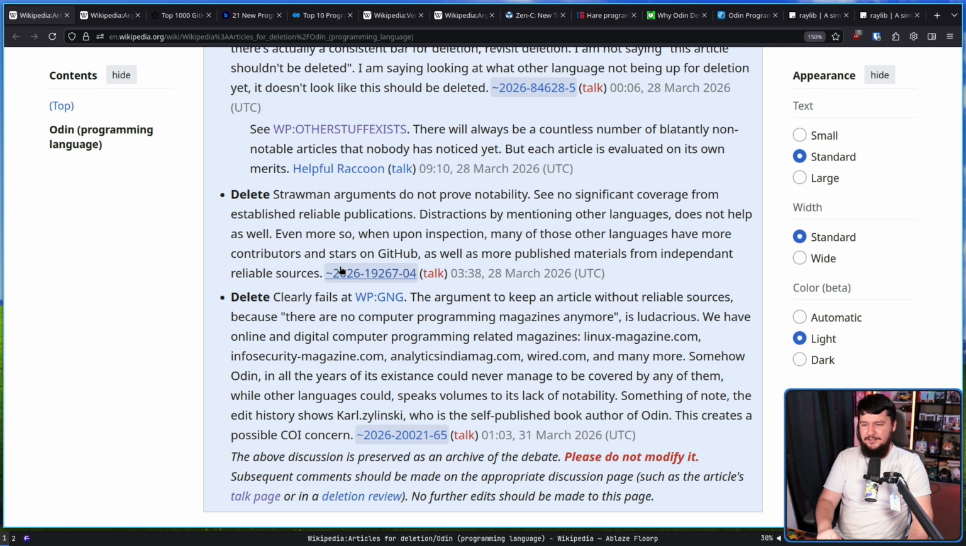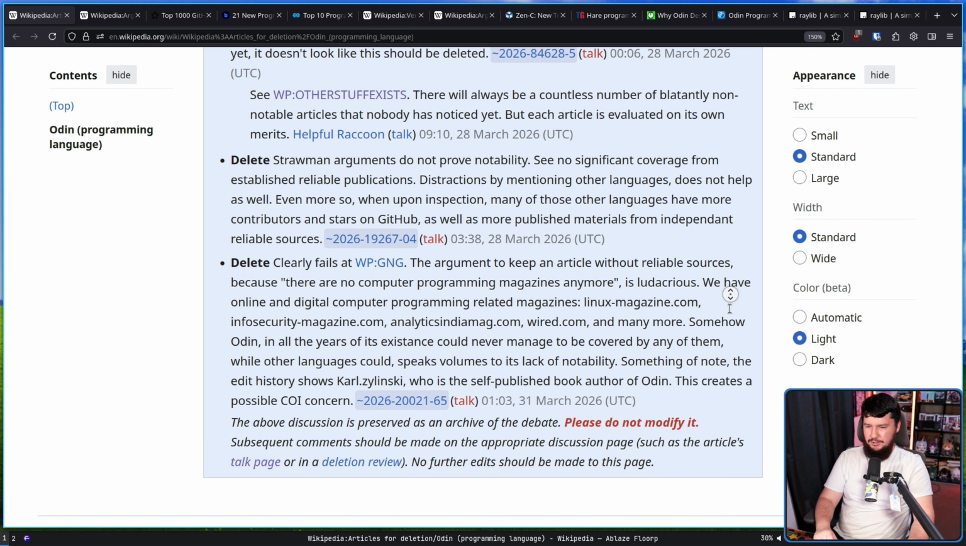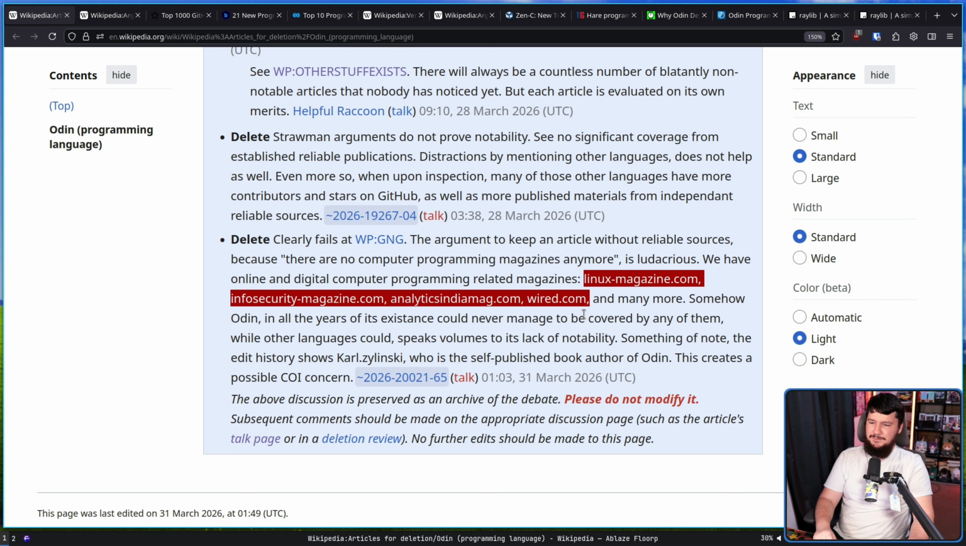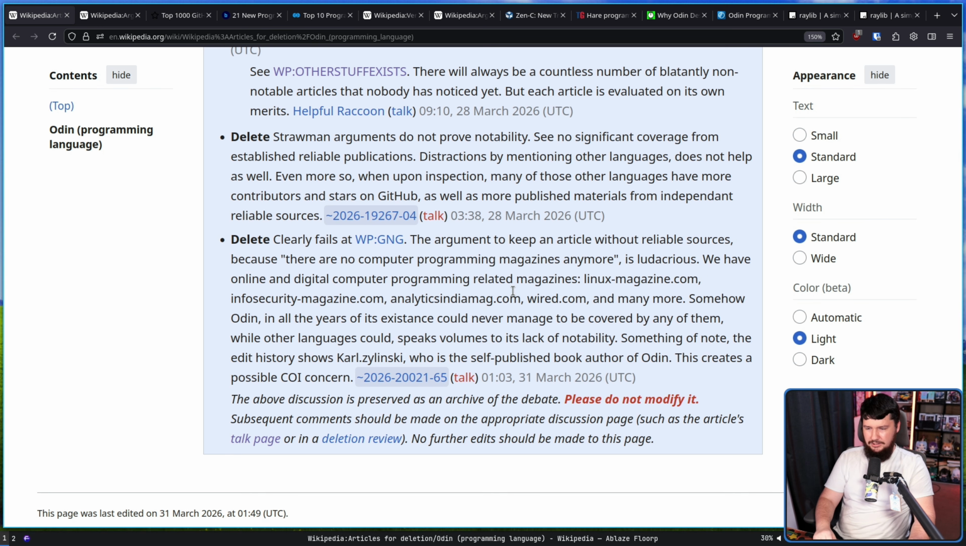Delete. Clearly fails notability. The argument to keep an article without reliable source because there are no computer program magazines anymore is ludicrous. We have online and digital computer program related magazines: Linux Magazine, Infosecurity Magazine, Analytics India Mag, and Wired.com. Why are any of these more reputable than a random blog? Somehow Odin, in all the years of its existence, could never manage to be covered by any of them, while other languages could. Speaks volumes to its lack of notability.